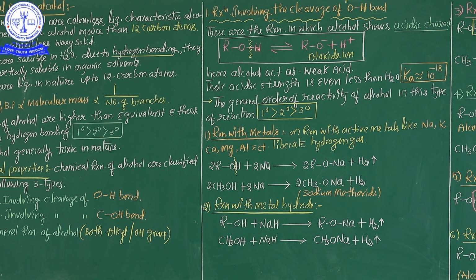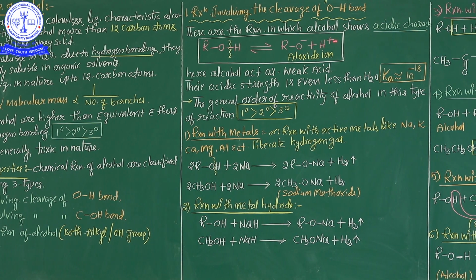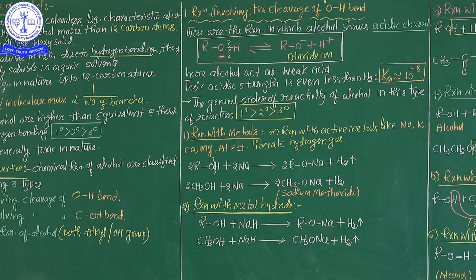You know what an acid is? Any compound that gives H plus ions is considered an acid. But now see carefully, ROH is an alcohol. After cleavage of OH, H plus is separated. So alcohol can easily give an H plus ion. That's why it's considered to have acidic character. Understood, my dear students? But what kind of acid? Weak acid. It is not a strong acid. In the cleavage of the OH bond, alcohol acts as a weak acid.